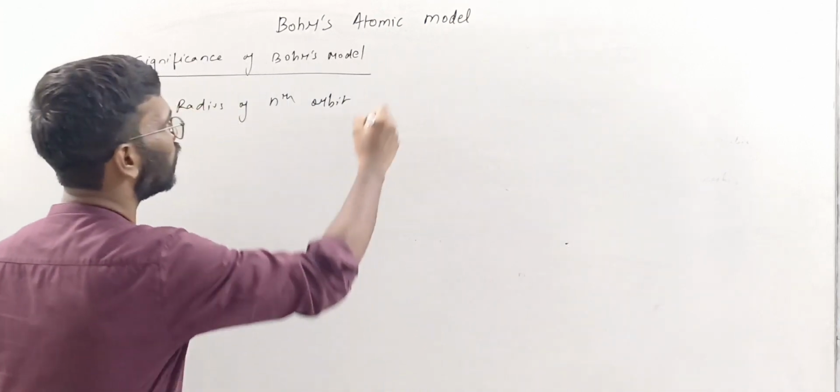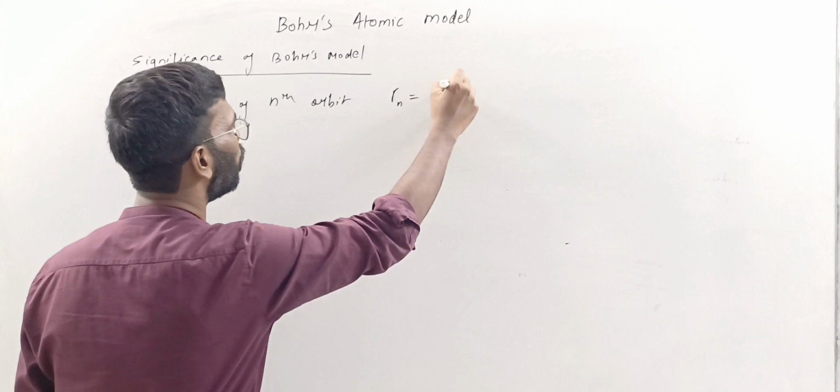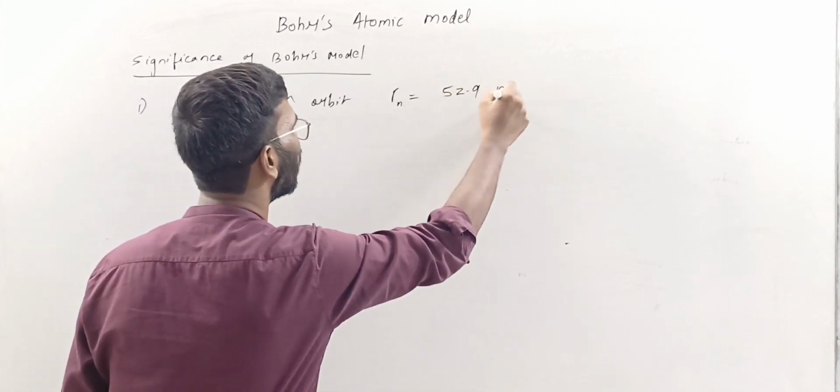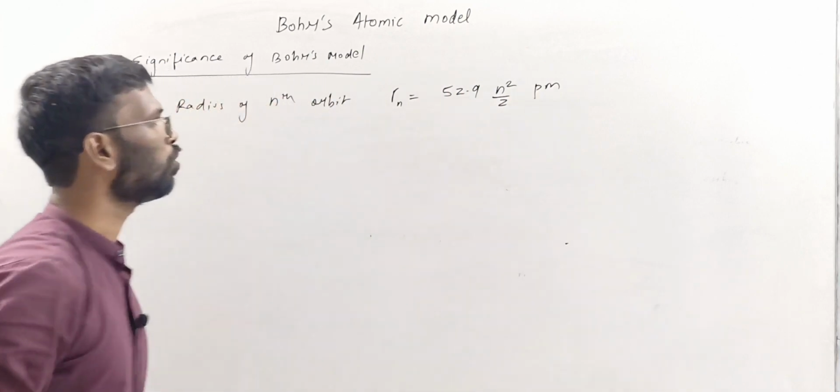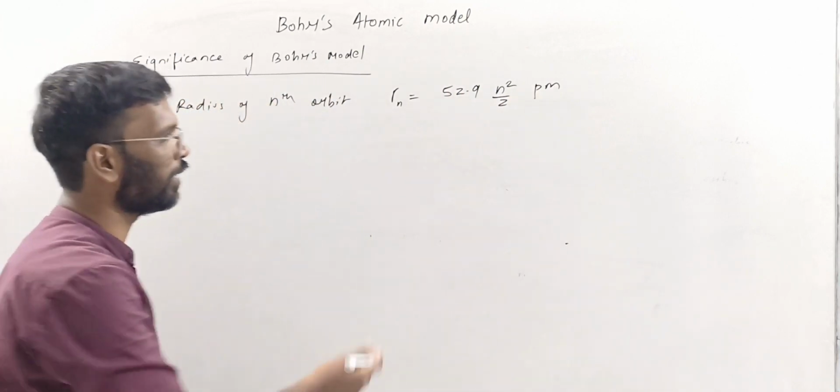So it is given as Rn is equal to 52.9 n square by Z picometer.